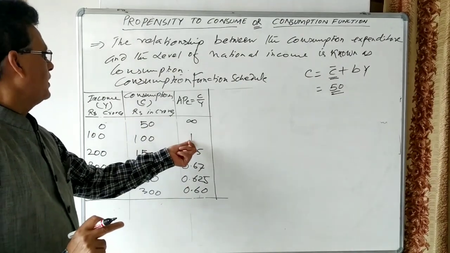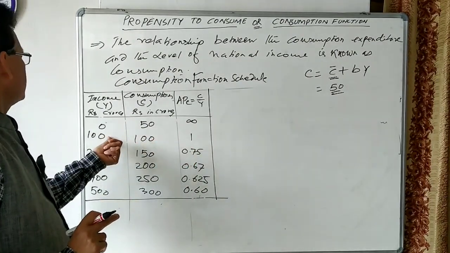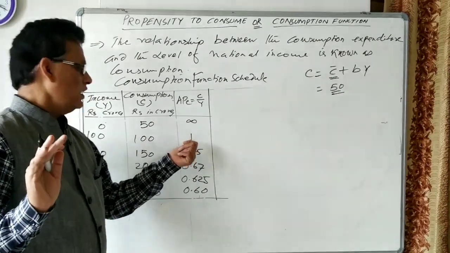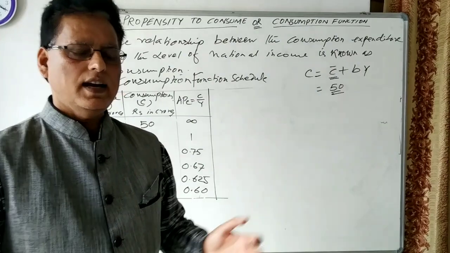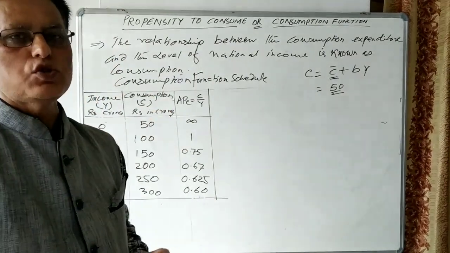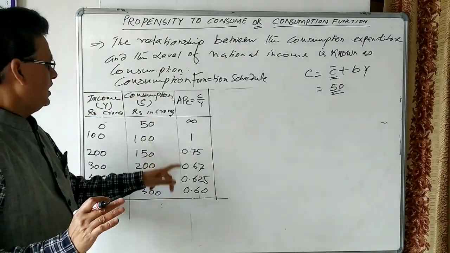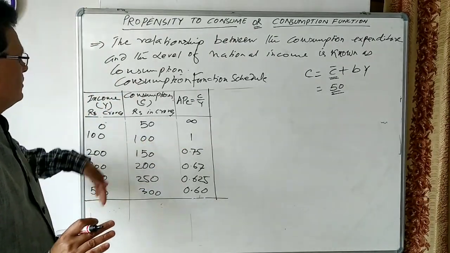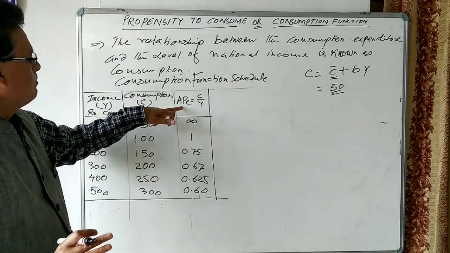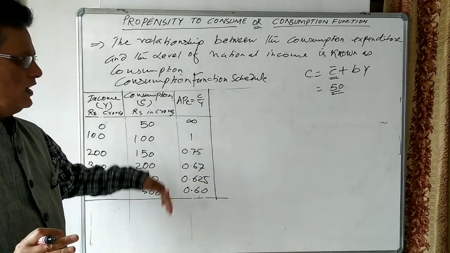It means here, income is 100 and consumption is also 100, so APC is 1. APC of 1 stands for no saving. No saving is a point which we call the break-even point. Then after the break-even point, if the level of income increases, consumption also will increase, but this APC will go on falling and falling.